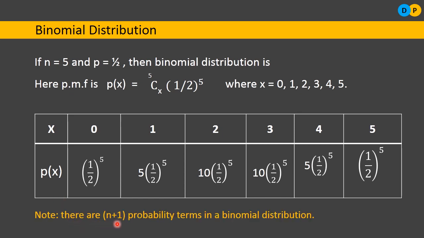So there are n plus 1 probability terms in a binomial distribution. Here the n value is 5, so 5 plus 1 terms will be there: 1, 2, 3, 4, 5, 6. Totally 6 probability terms are there in this example for the binomial distribution.